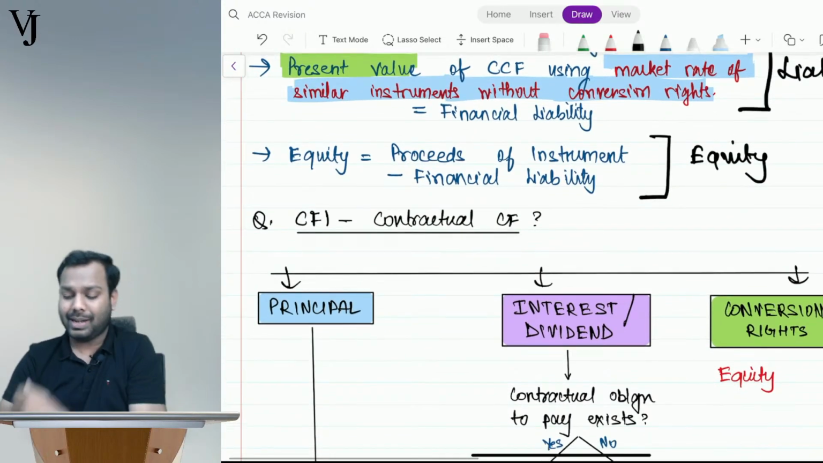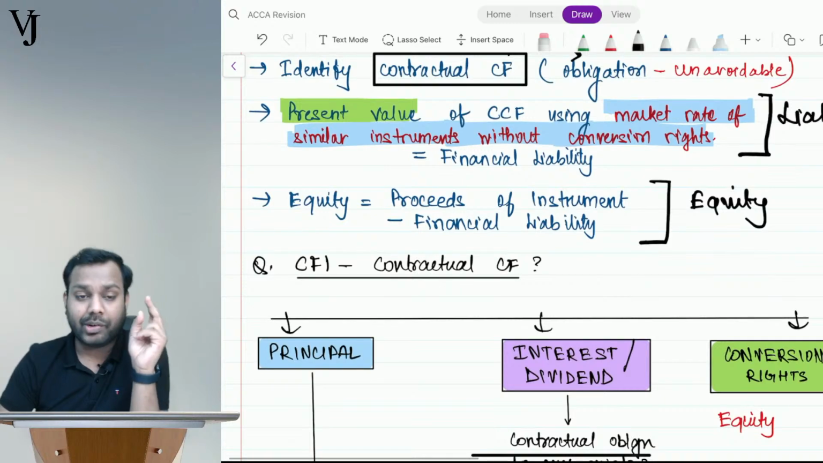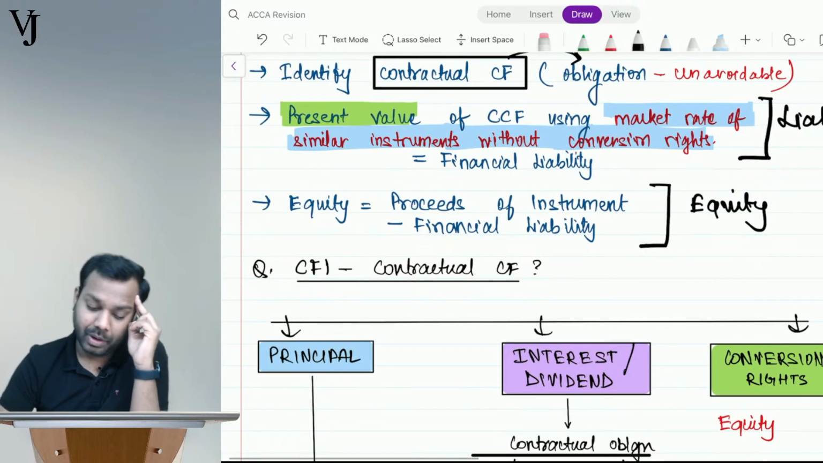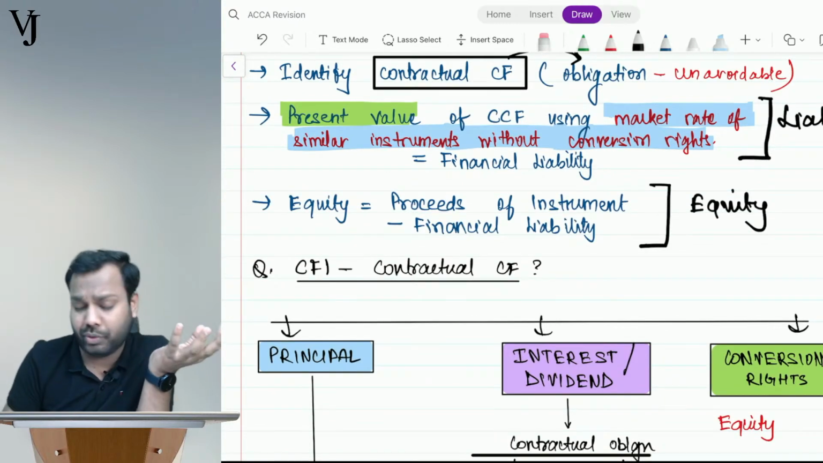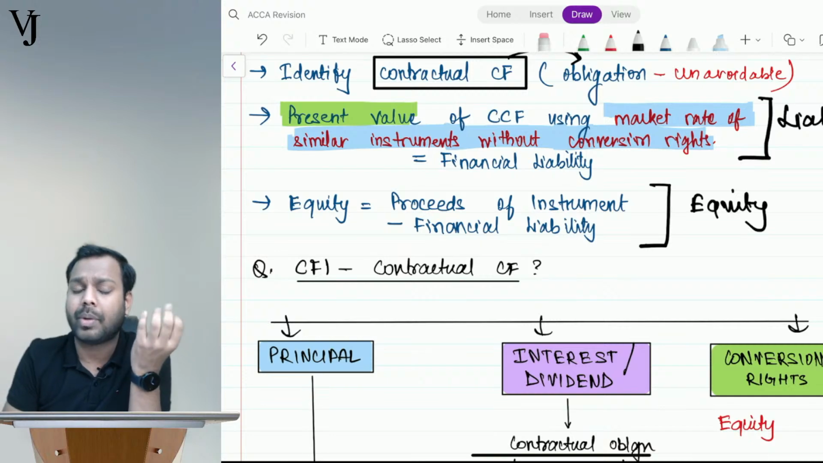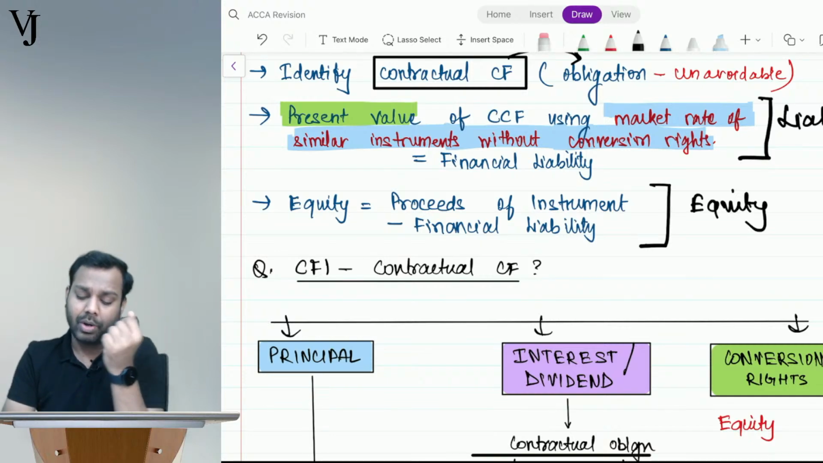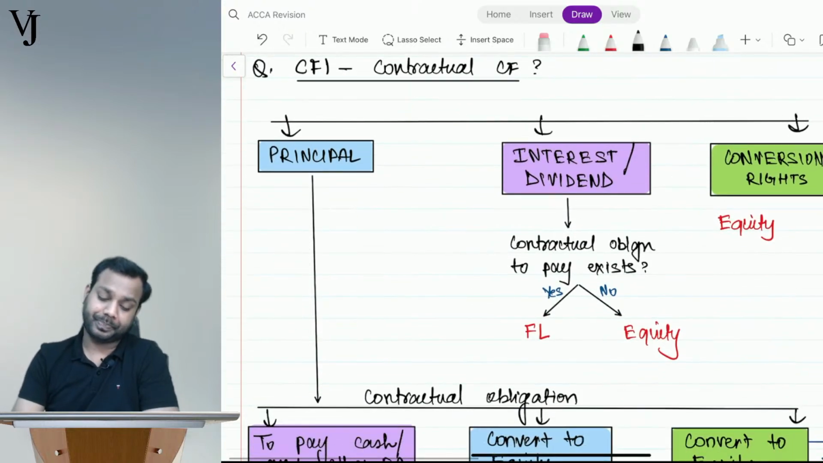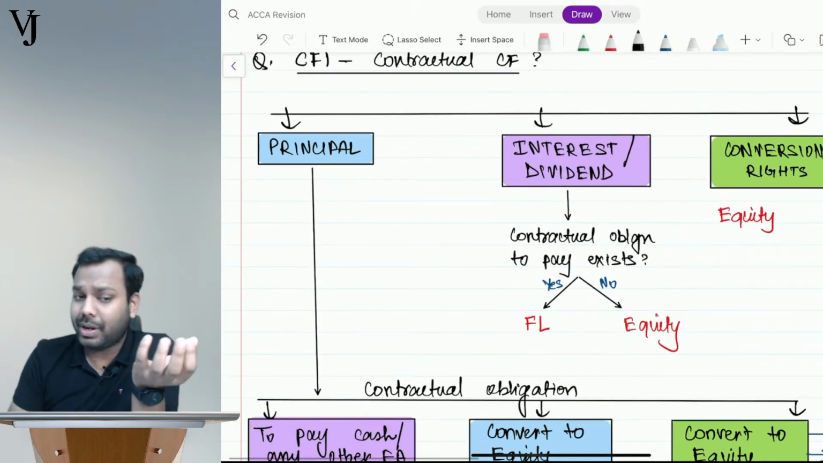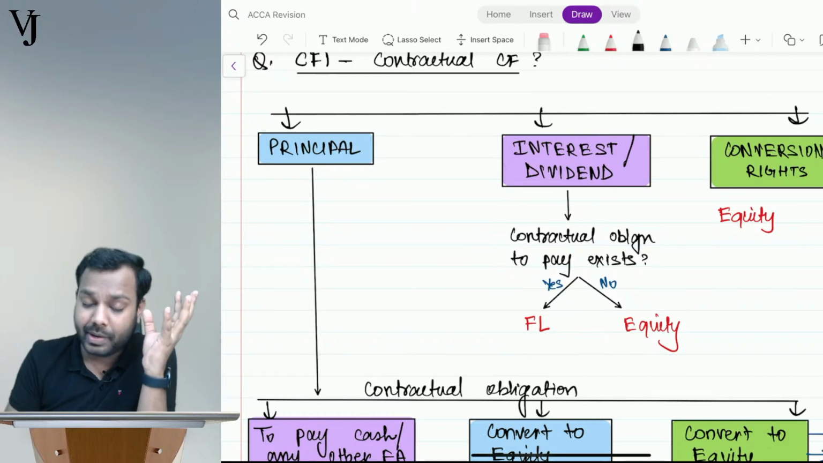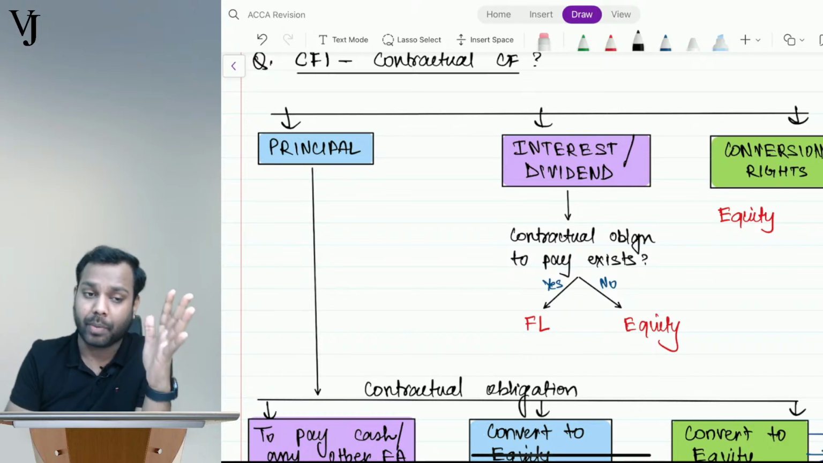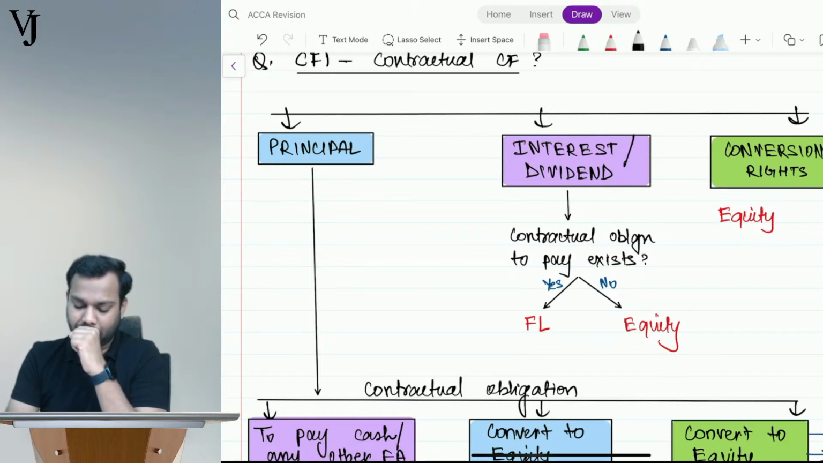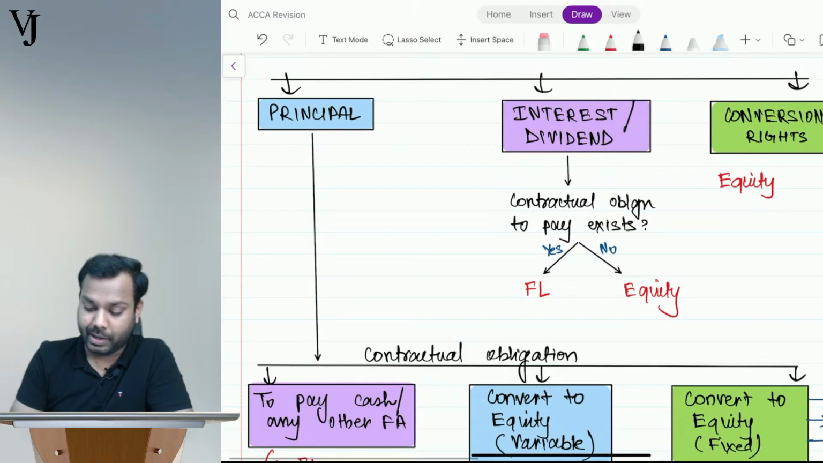Now understand what happens. We need to understand two things. How to identify contractual cash flows in a compound financial instrument? And why do we need to take market rate? Understand, guys. See, whenever there is any compound financial instrument, guys, please pay 100% attention here. This is a very, very important topic. Please pay attention here, all of you.